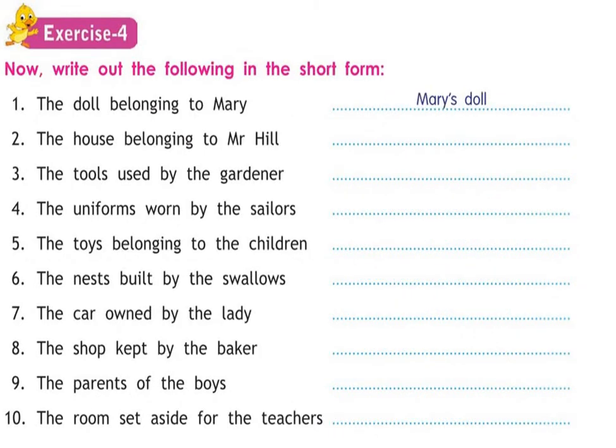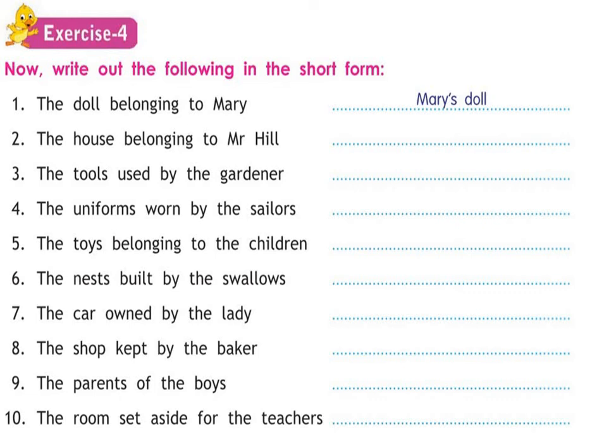Put a cross on that. And let's move to exercise 4. Now write out the following in short form. You have been given the longer forms. Now you have to write them in shorter form. Shorter form means in possessive cases. The dog belonging to Mary. Now whose dog? Mary's dog. So you will write Mary apostrophe S, possessive case, and then dog.